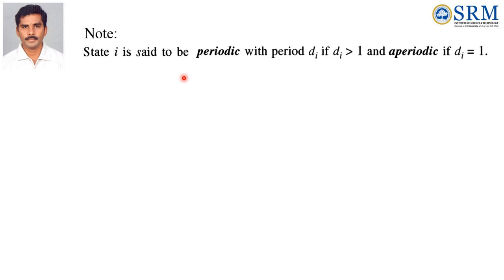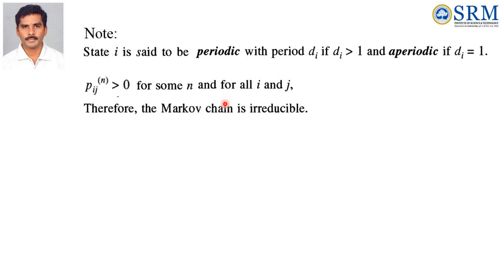A state i is said to be periodic if the period di is greater than 1, and aperiodic if di is equal to 1. So we have to find the period for the states. See that Pij to the power n is greater than 0 for some n for all i and j. When it is greater than 0 was already mentioned in the last slide. So Pij n is greater than 0 for all i and j. Therefore the Markov chain is irreducible. To find the period of the state we can use this definition.